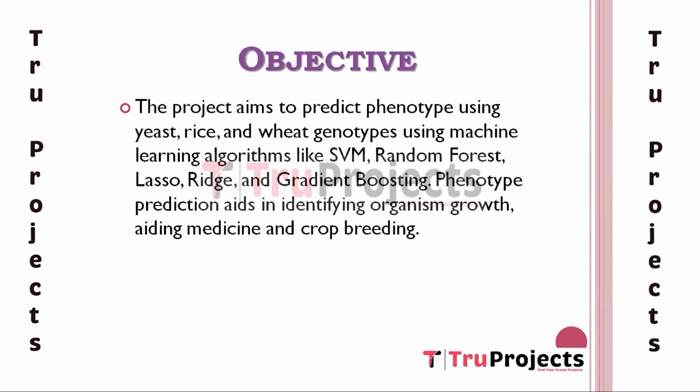Objective. The project aims to predict phenotype by using yeast, rice, and wheat datasets with various machine learning algorithms such as SVM, random forest, lasso, ridge, and gradient boosting, comparing these performances with the existing BLUP algorithm. Phenotype prediction helps in identifying growth of organisms, which helps in medicines and crop breeding, and this prediction can be done by using genotype knowledge.